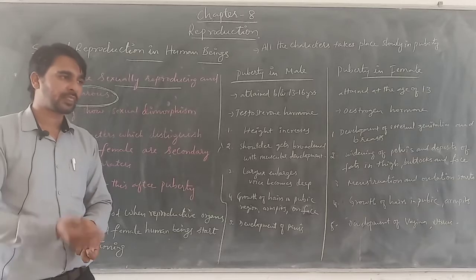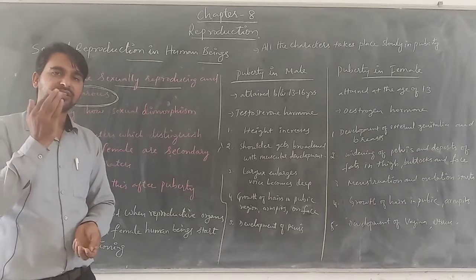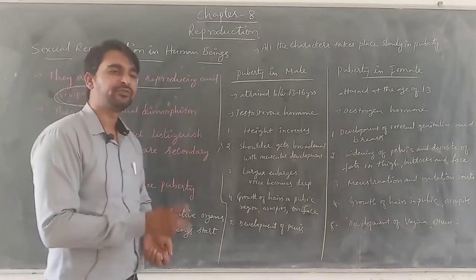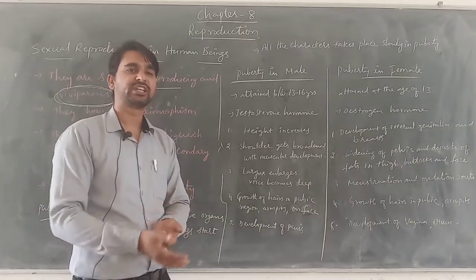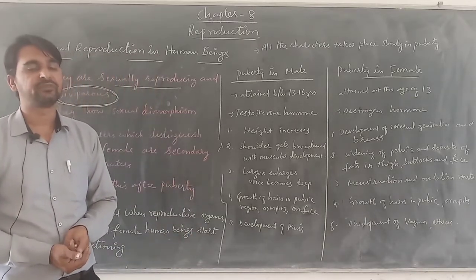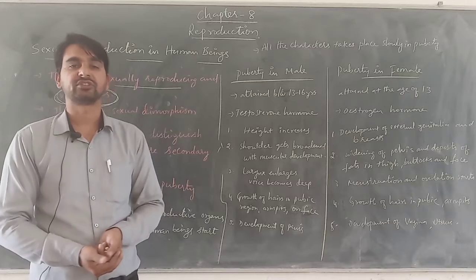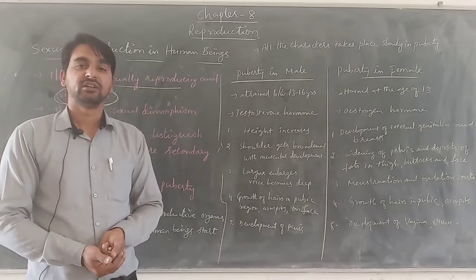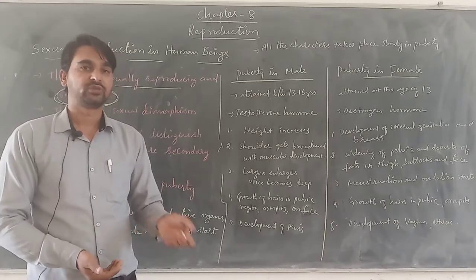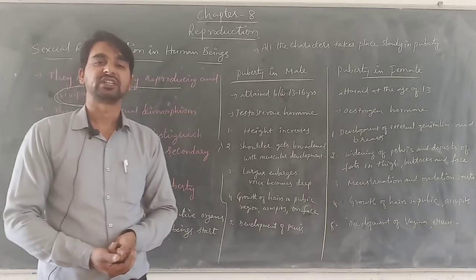There are certain organisms where the fusion of gametes takes place outside the body, and there are certain in which it takes place inside the body. So fertilization may take place outside the body or inside the body.